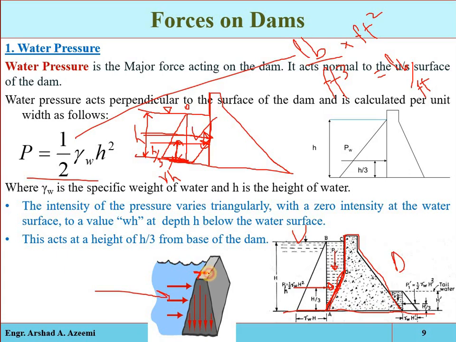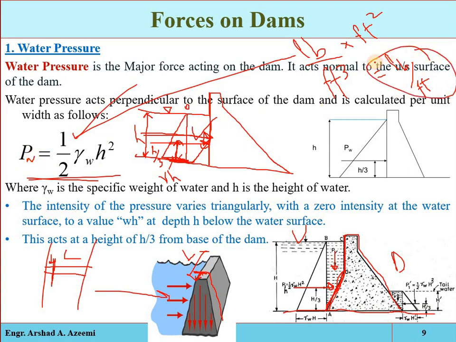Now remember, that is the pressure exerted by the water on 1 unit length of this structure. For example, if we consider 1 meter length of this structure, and the total length of the structure is L, the obstruction which you are constructing across the river, suppose its total length is L. Now the water pressure acting on 1 unit length, meaning 1 meter or 1 foot, will be this one. You will get the unit in terms of pound per feet. That is the force acting on 1 unit length.